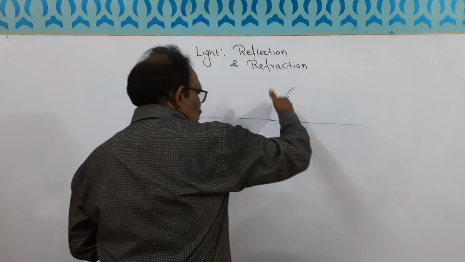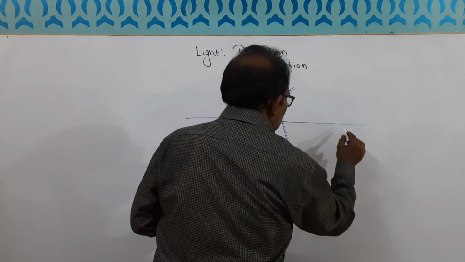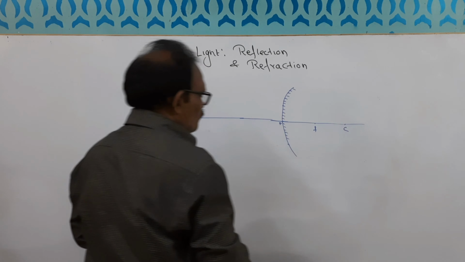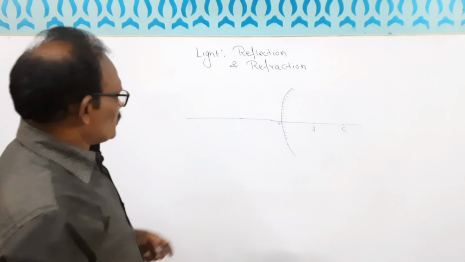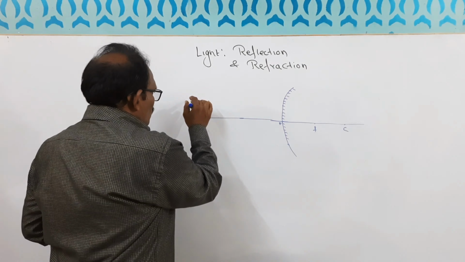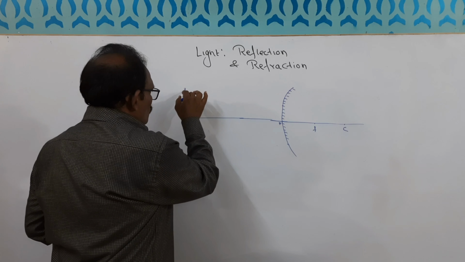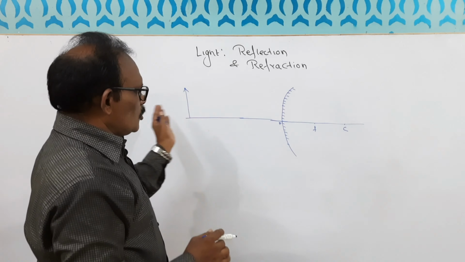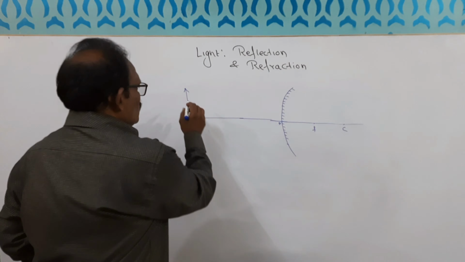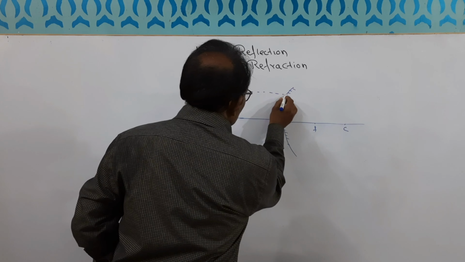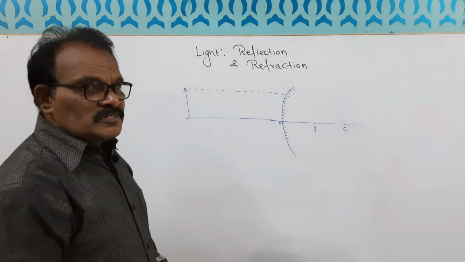Since the circle will form here, the center will lie here, and of course this is F. Okay. Now what happens? If an object is placed here, not at infinity, but beyond C par rakhe hai, then what will happen? It will go in this manner, isn't it?